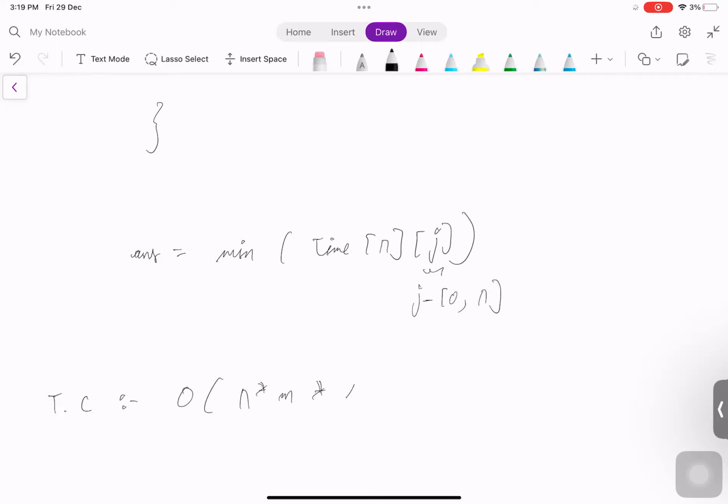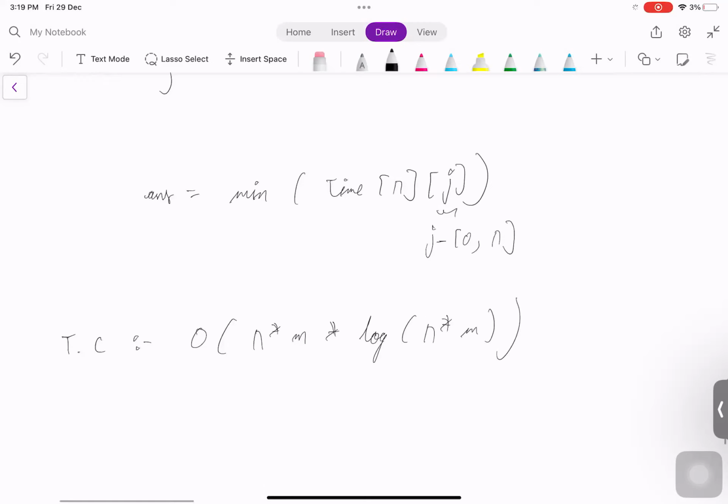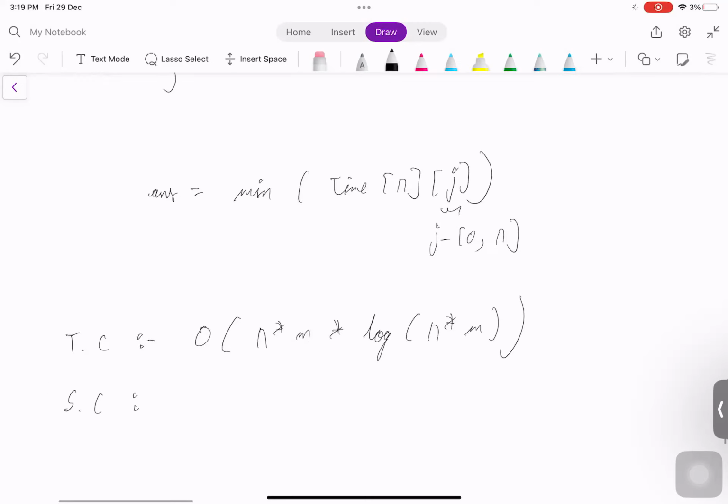Into, again, we get a log factor, because in the worst case the priority queue or heap queue, anything that we use, takes log of n into m to bring the smallest node to the top of the tree, right? So that is why it gives a log of n into m factor also. And space complexity would be big O of n into m. Right? These all are per test case.